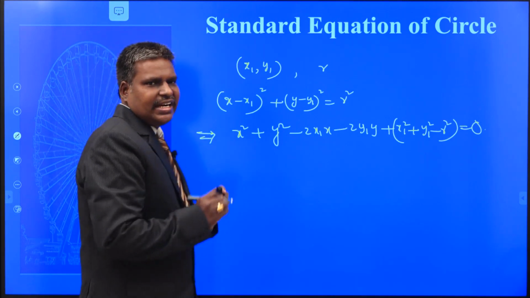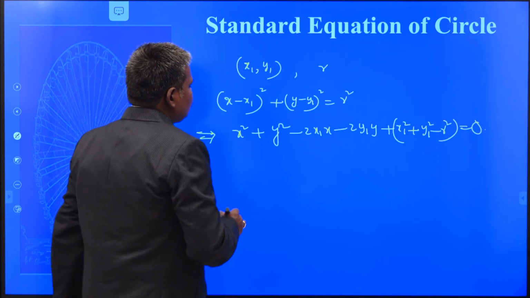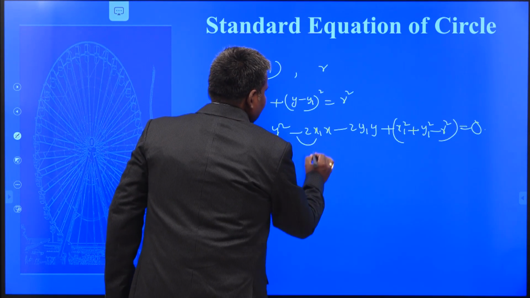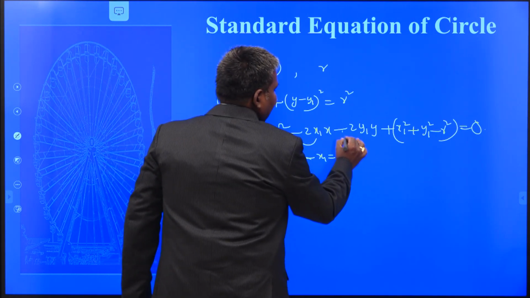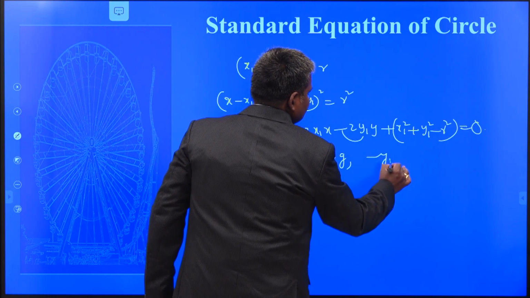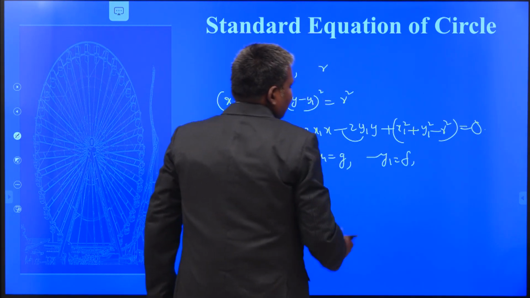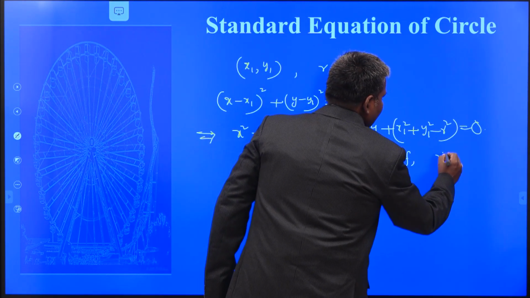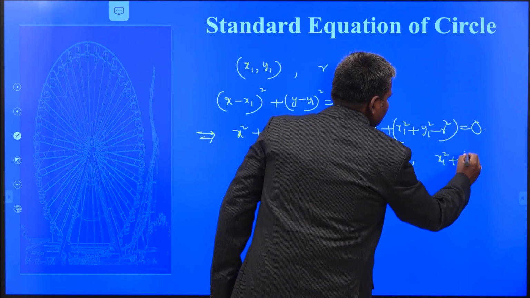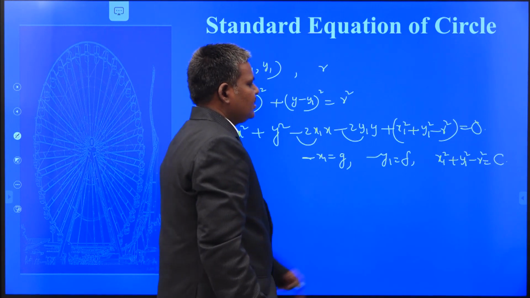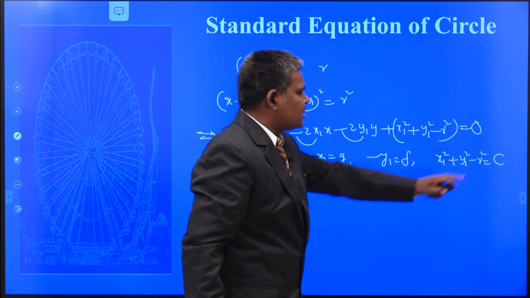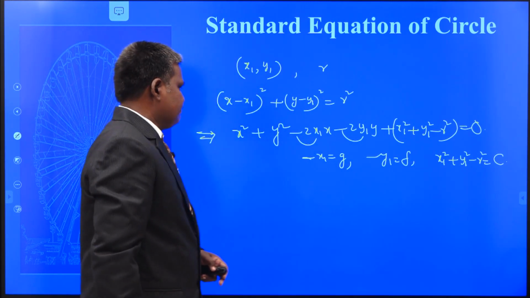To get the standard form, I am going to choose this minus x1 as g, this minus y1 as f, and x1 square plus y1 square minus r square as some constant c. That is not center, dear students, that is some constant c.